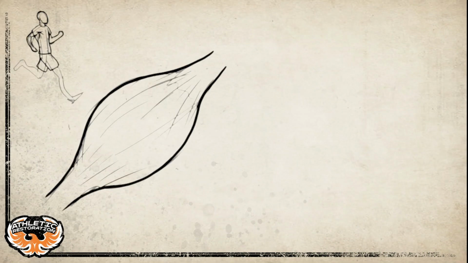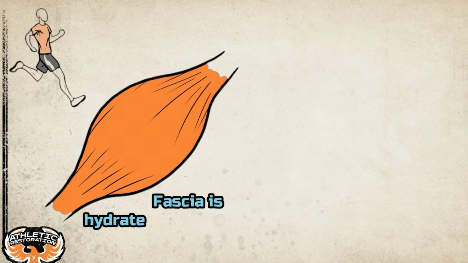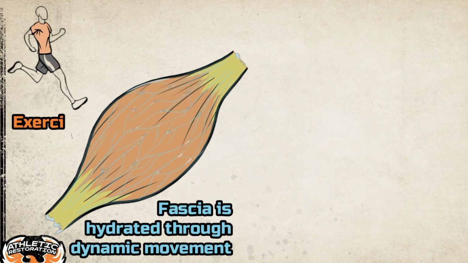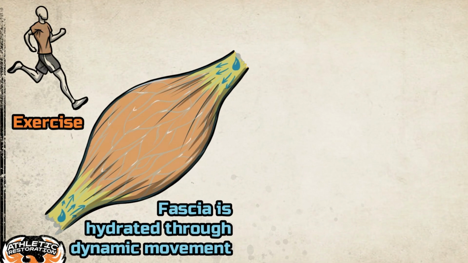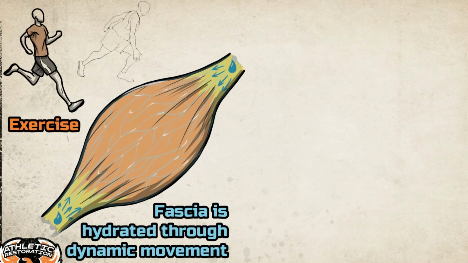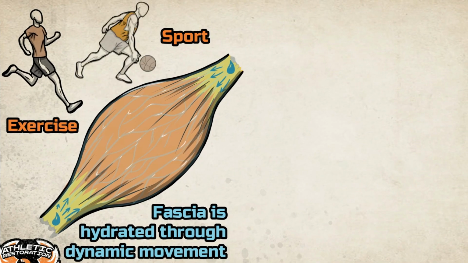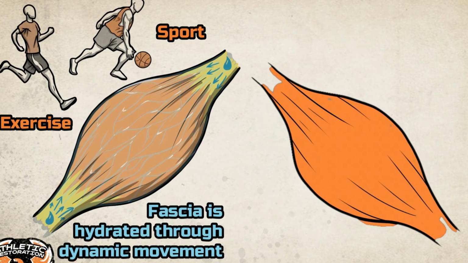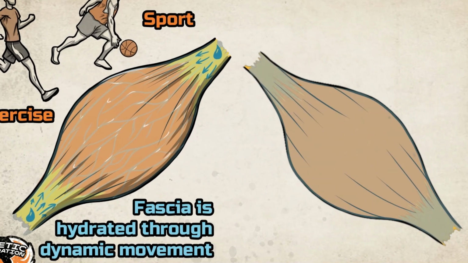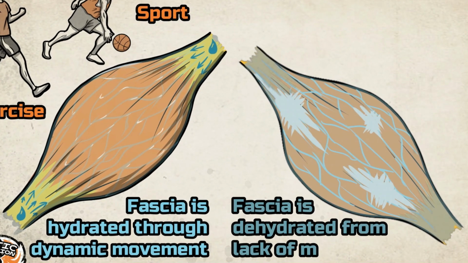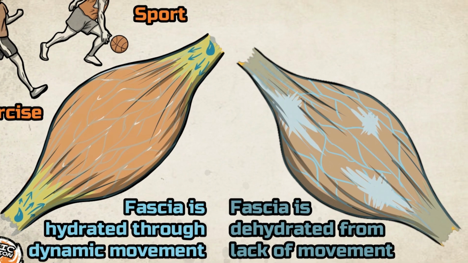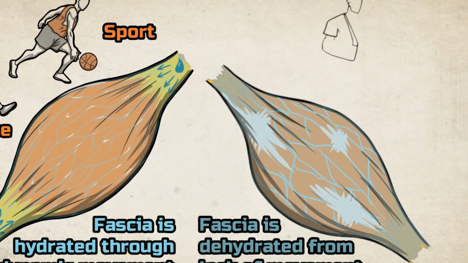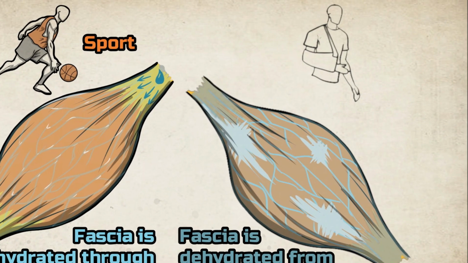Unlike the muscle tissue itself, the fascia doesn't receive its fluid from the pumping of the heart. Instead, it relies on movement to push the fluids through its matrix of fibers, hydrating them along the way. Dehydration of the fascia is almost always caused by a prolonged lack of movement. This can happen when certain muscles are immobilized due to injury, or when the full movement range of certain joints isn't utilized due to poor posture or repetitive short-range movements.